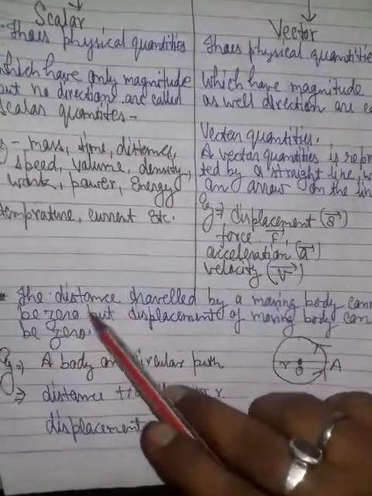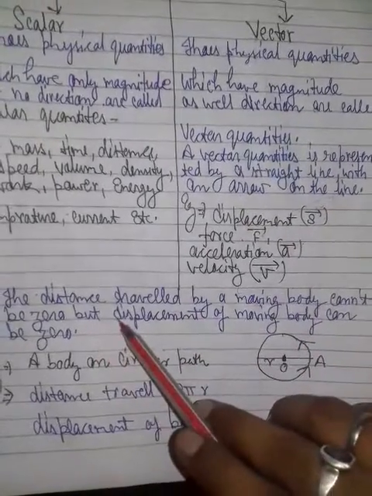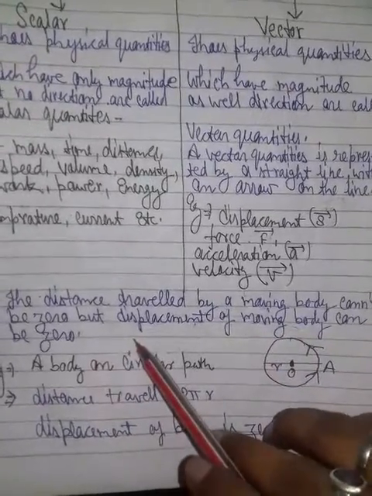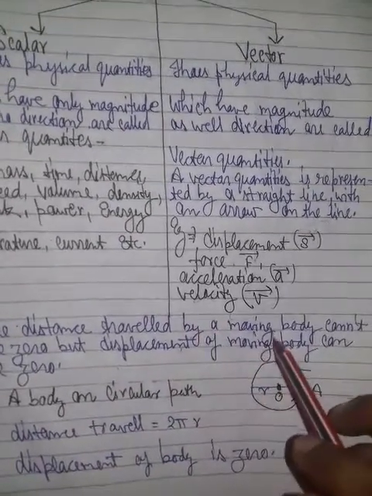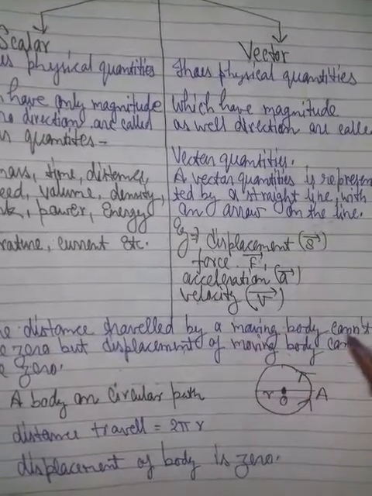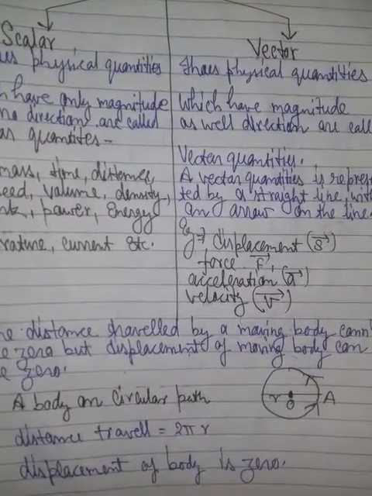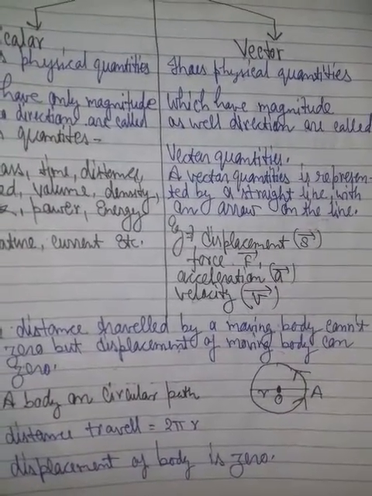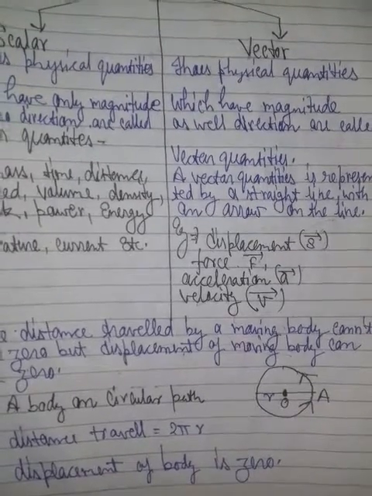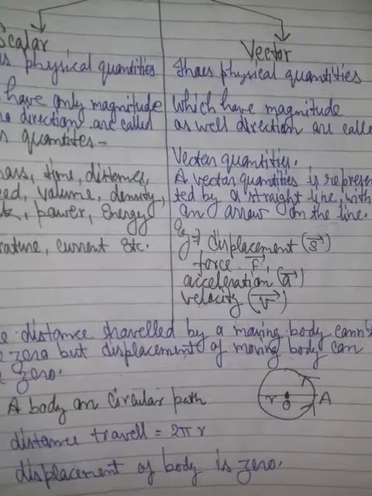Some note points: the distance traveled by a moving body cannot be zero, but displacement of a moving body can be zero. For example, we move from our home to our BLS school, we cover distance, and after coming from the BLS inter college to our home, that is the total distance covered from home to school and school to home.